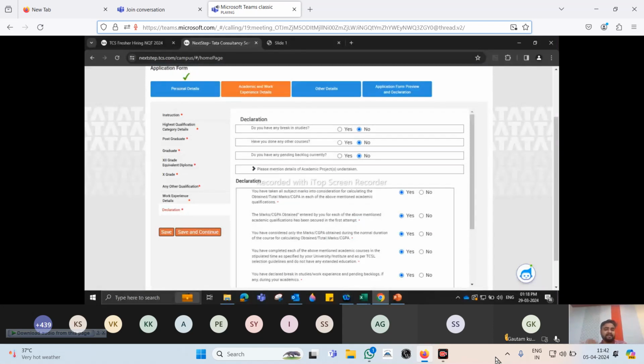I don't think it is clearly visible to you, so I will read it out for you. For this, do you have any break in studies? If yes, then write, for example, 1 year gap between 12th and graduation for JE preparation. Just giving an example. Now, do not mention dash, hash, comma, at, and, asterisk, colon. Do not use that. If you use that, the system will not allow you to proceed, because it does not recognize special characters. So whenever you write in English, write ONE dash year dash gap, like that.